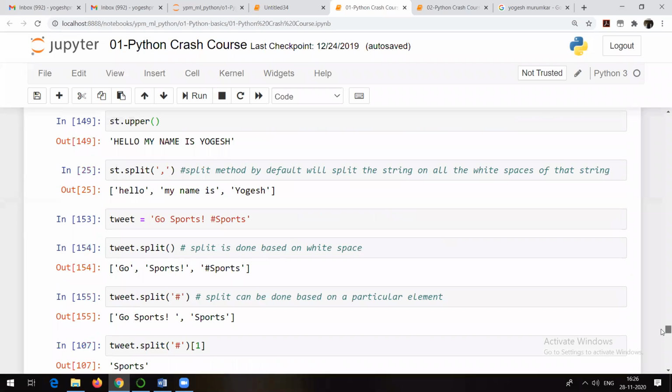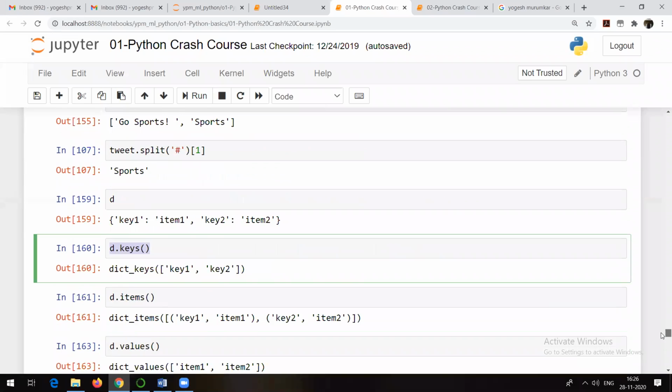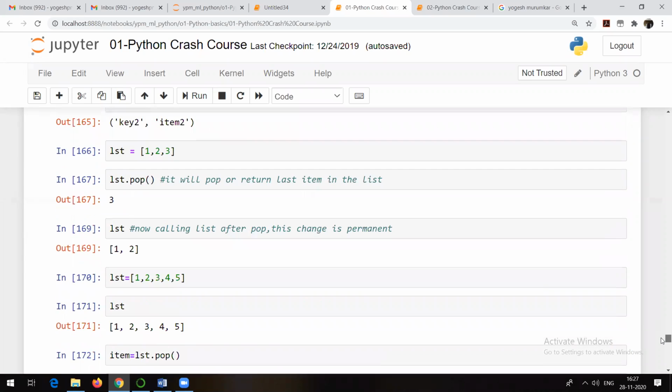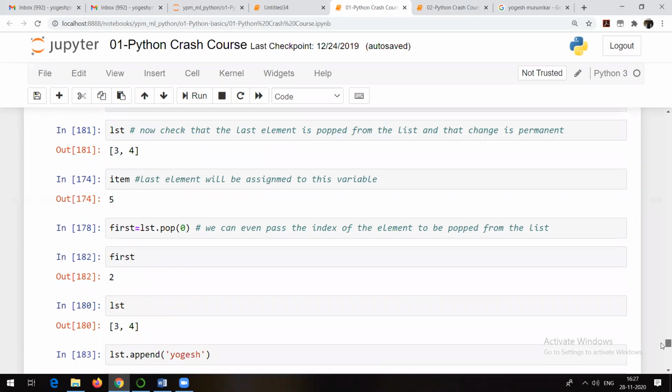Values is going to show all the values, and dictionary.items is going to show all the items. That is keys and values both. That's what is shown here, nothing more than that.